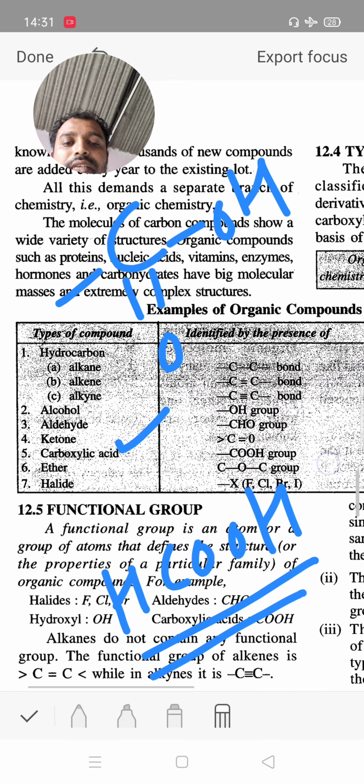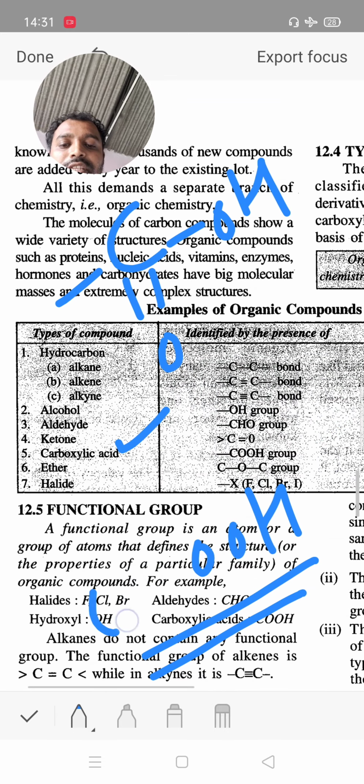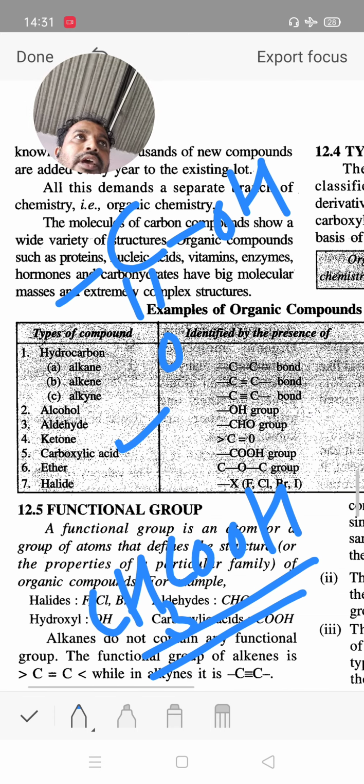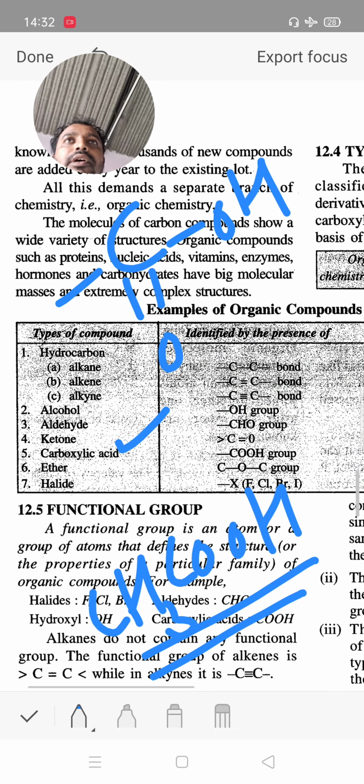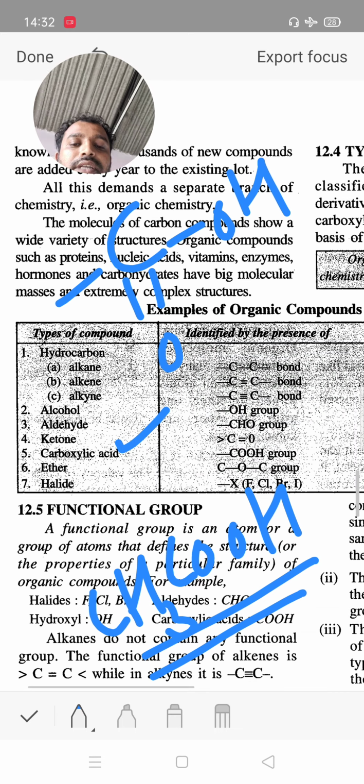Next, acetic acid. It is used for the preparation of vinegar. Vinegar has 8 to 10% acetic acid in water.